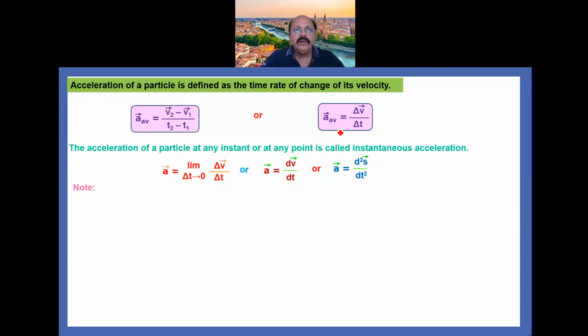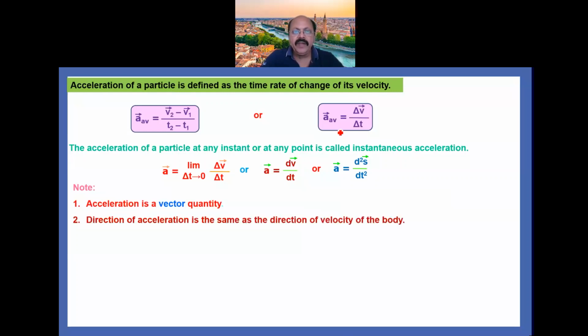Now you have to note down some important points regarding acceleration. Acceleration is a vector quantity. Second, the direction of acceleration is the same as the direction of the velocity, when we are talking about linear acceleration. Third, acceleration can be either positive, zero or negative. Fourth, acceleration of a body is zero when it moves with uniform velocity.